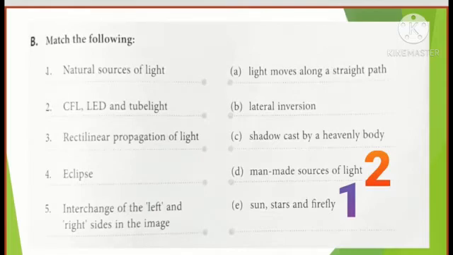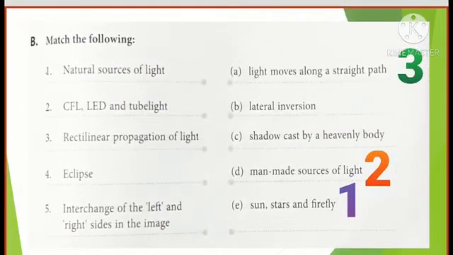Now number 3, rectilinear propagation of light means what? Light moves along a straight line. This is the third one. Now eclipse means what? The shadow cast by heavenly bodies. That is eclipse. And here you can say fourth we can write. Now the last one, interchange of the left and right side in the image, and that process or phenomenon is known as lateral inversion. This is all about match the following.